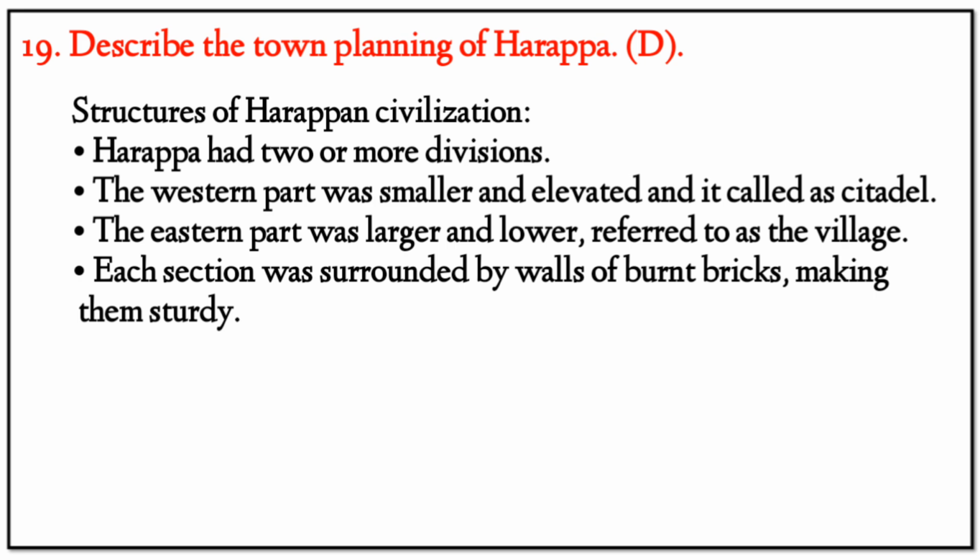Answer: the structure of the Harappan civilization had 2 or more divisions. The western part was smaller and elevated, and it was called the citadel. The eastern part was larger and lower, referred to as the lower town. Each section was surrounded by walls of burnt bricks, making them sturdy.